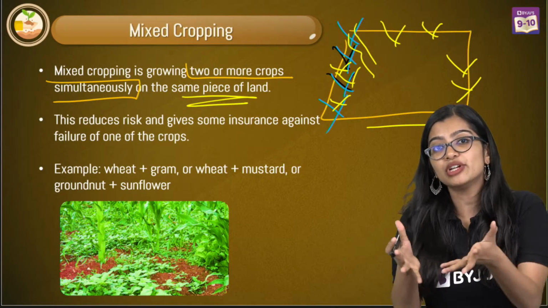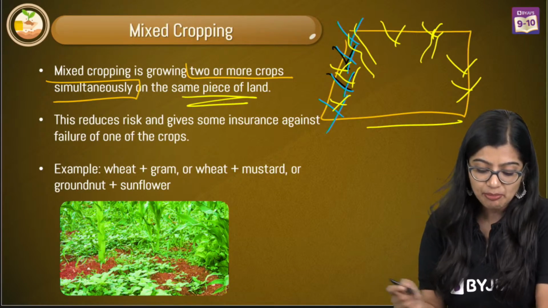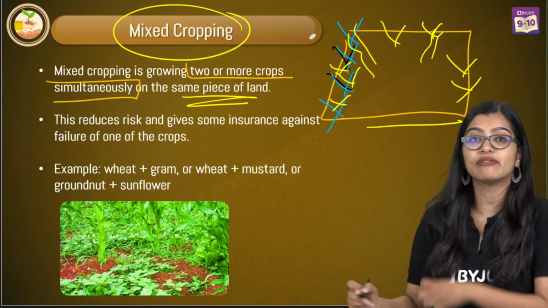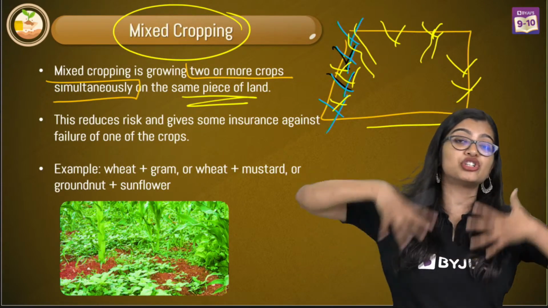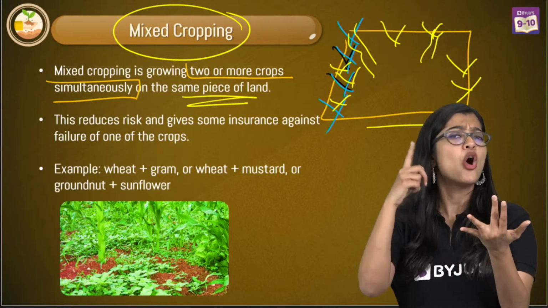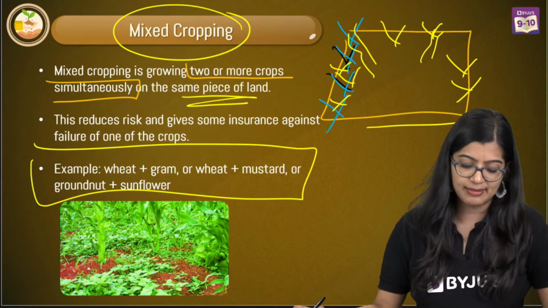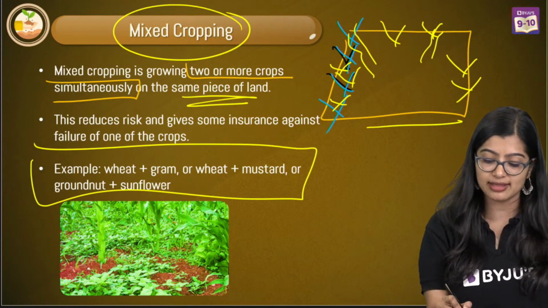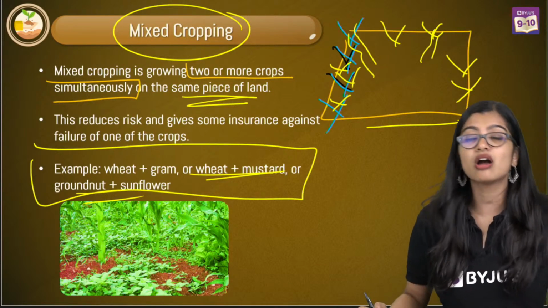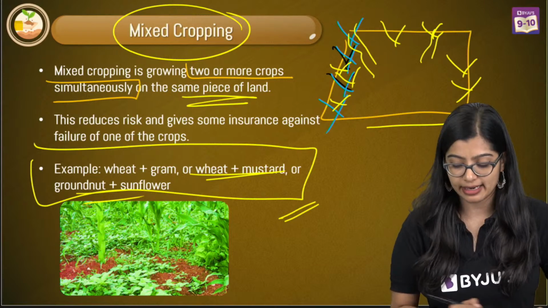The other leftover nutrients that are there will get utilized by the second crop. So it's important that we do this mixed cropping such that we make it efficient. So for efficient utilization of nutrients and water, we use mixed cropping. Now these are of course some examples: wheat and gram. We can grow wheat and gram together, wheat and mustard, or groundnut and sunflower. Okay, so this is important that you understand this.